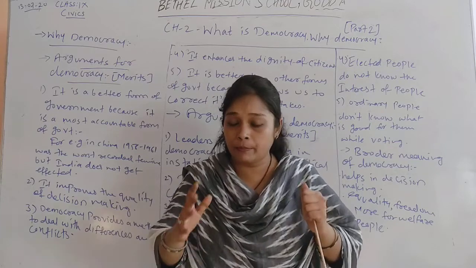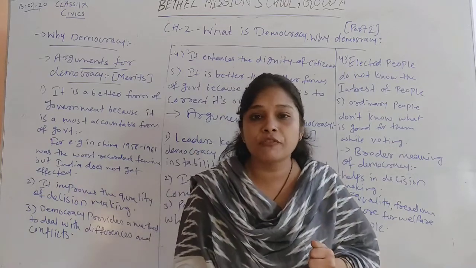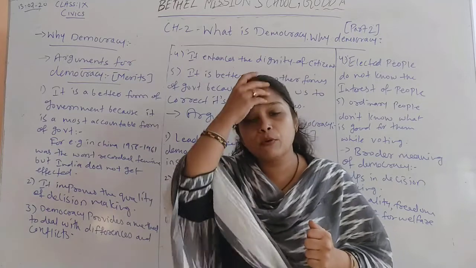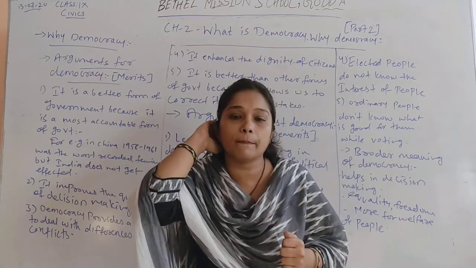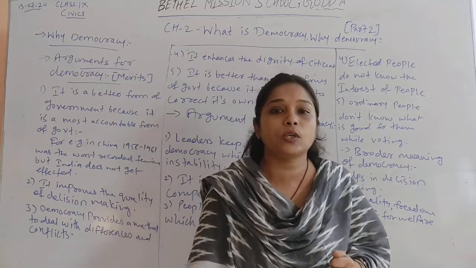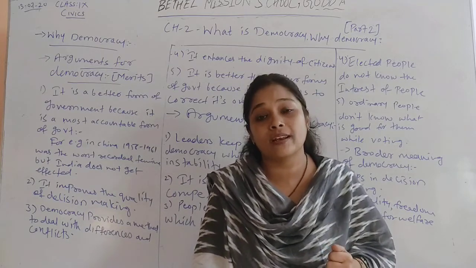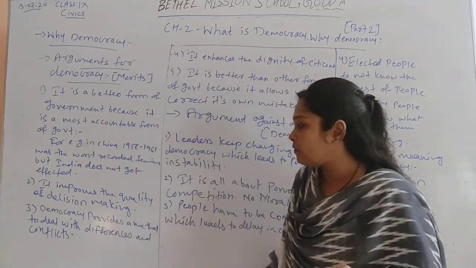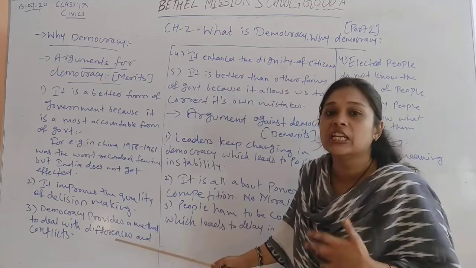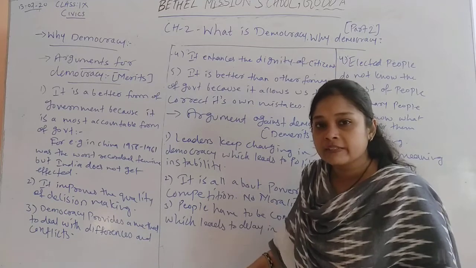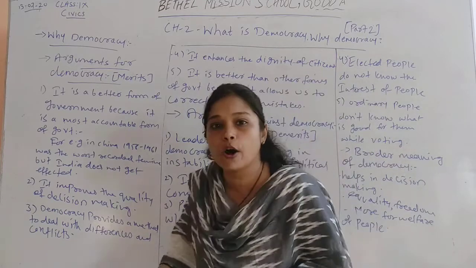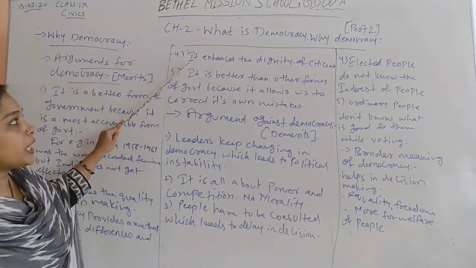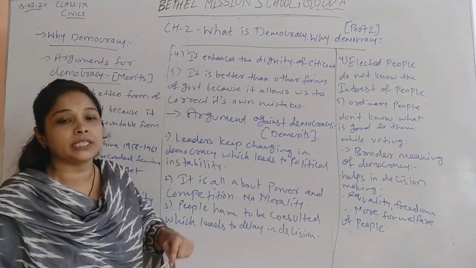In spite of so many differences, there is no conflict between the people because of democracy. Because democracy provides equal rights to all the people. Democracy gives equal respect to all groups of people, all religions, all cultures, all ideas of people. That is why these conflicts and differences are easily solved in democracy. That is why we say that democracy is the best form of government when compared with other forms of government.